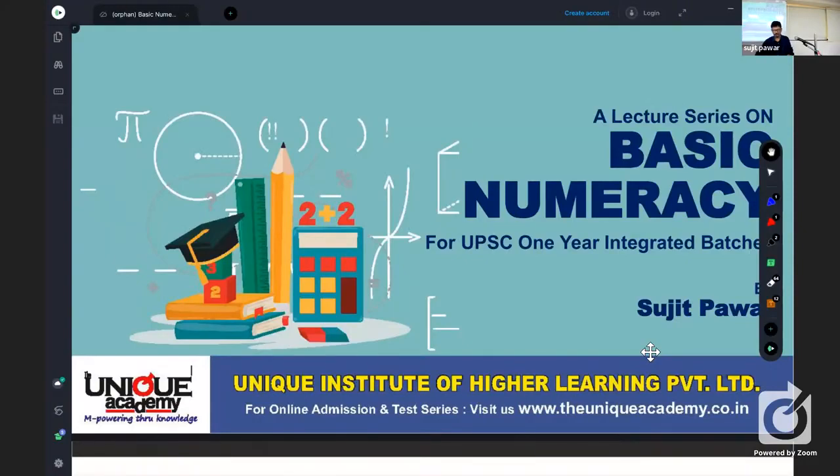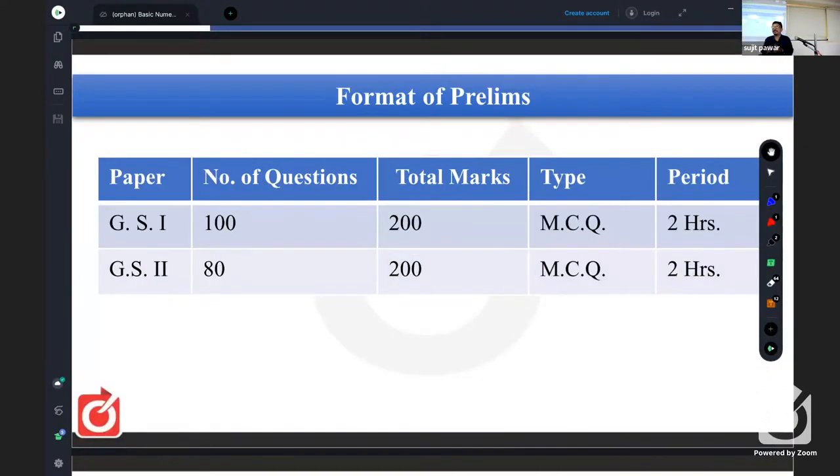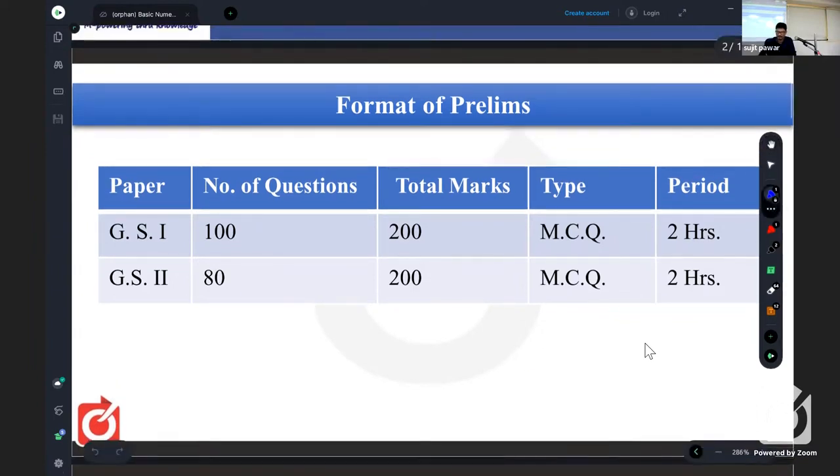Okay. So as all of you know, the exam pattern is prelims, mains, and interview. In prelims, we have two papers, GS1 and GS2. This exam pattern had been introduced by UPSC in 2011. From 2011 to 2022, this year's exam was conducted on 5th of June, as you know.